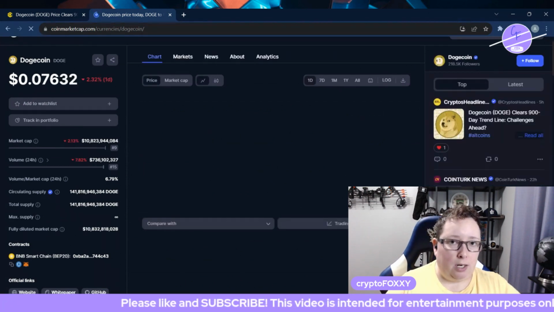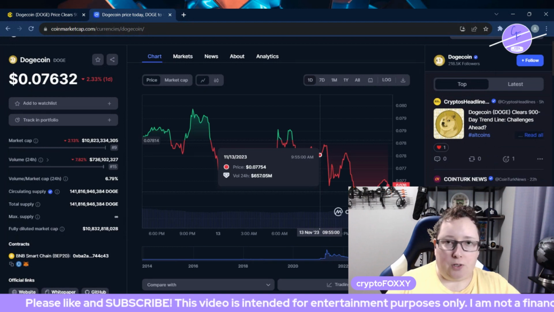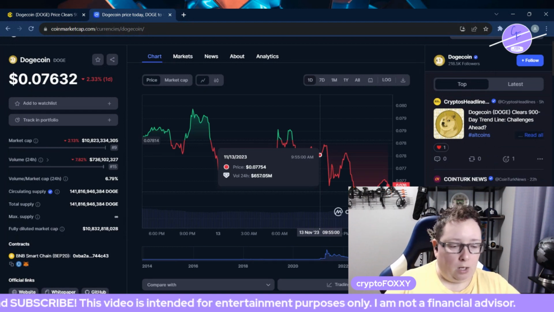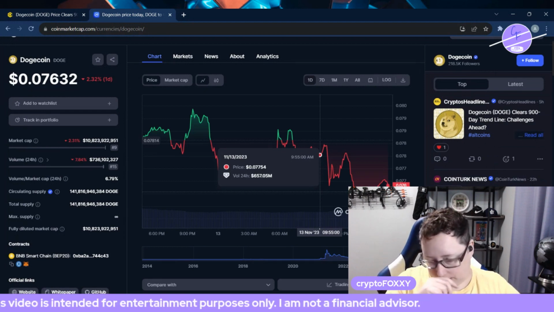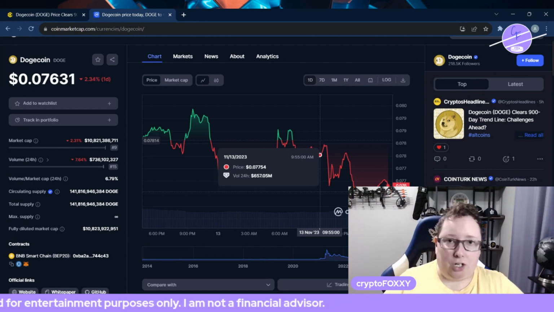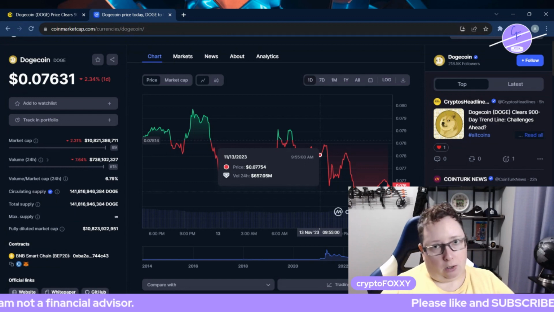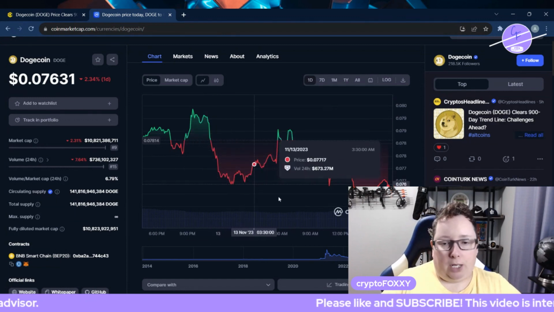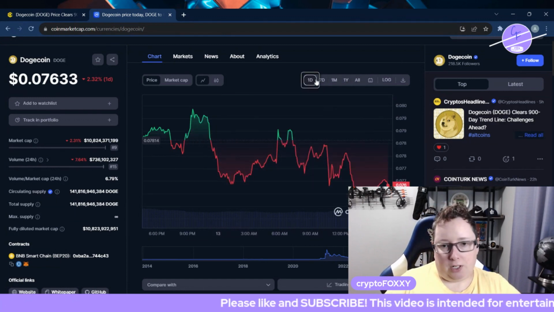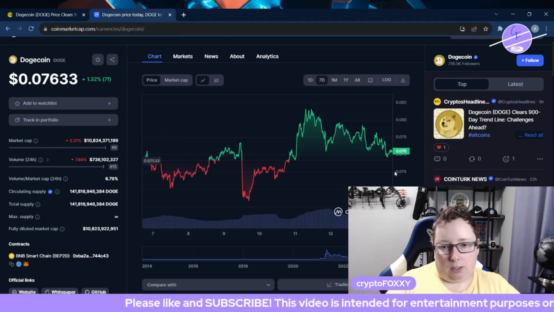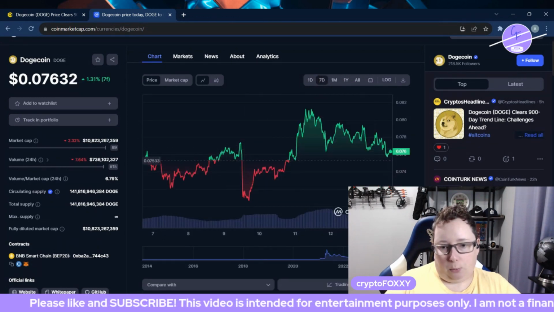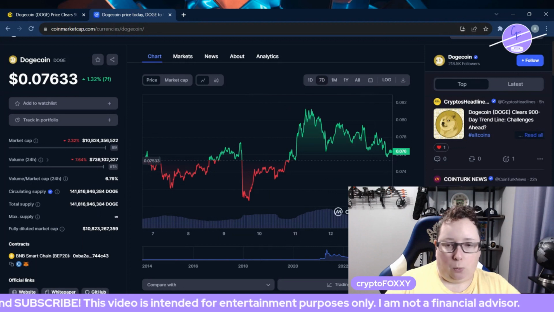We're going to get some volatility in the market this week due to financial meetings and such that are going to be going on this week in the United States. We're going to get the CPI, PPE, all that good stuff. But yeah, we can see here the Dogecoin price is still a little bit on a downward trend. So we're going to wait and see what happens there.